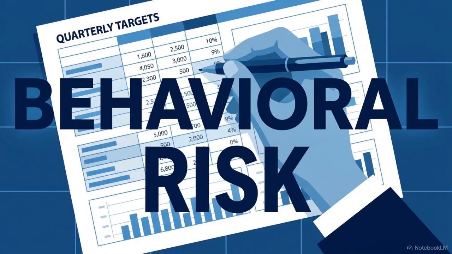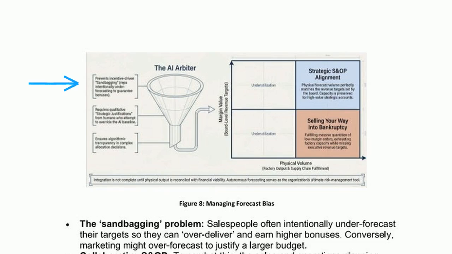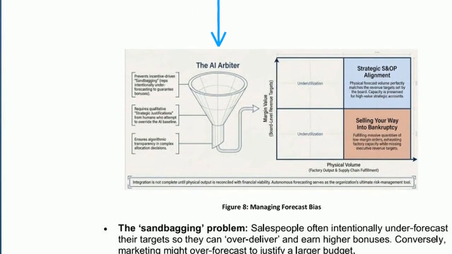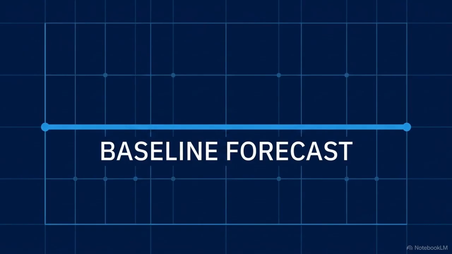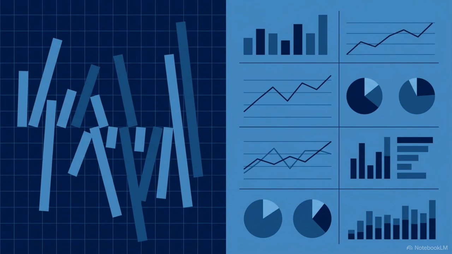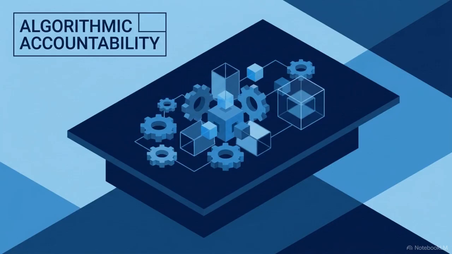Pillar 4, managing forecast bias, addresses the fact that human behavior often undermines the most accurate systems. This graphic highlights the sandbagging problem, where sales professionals intentionally underforecast to hit targets. To counter this, the AI acts as an unbiased arbiter, requiring a qualitative, strategic justification to override its mathematical baseline. Real-time demand sensing is only effective when an unbiased algorithm anchors the planning cycle, keeping individual incentives from distorting the truth.